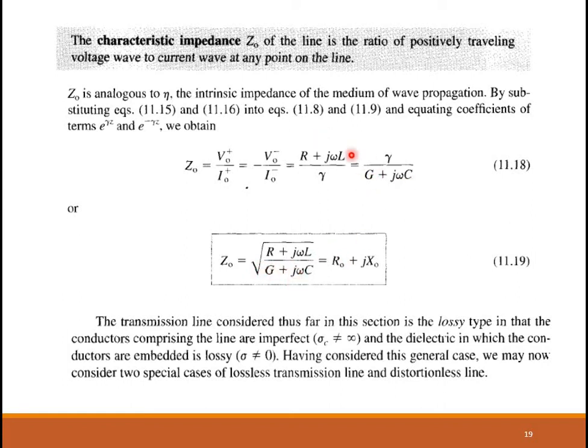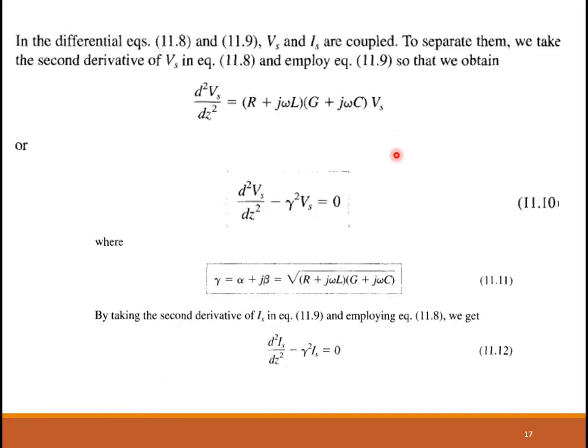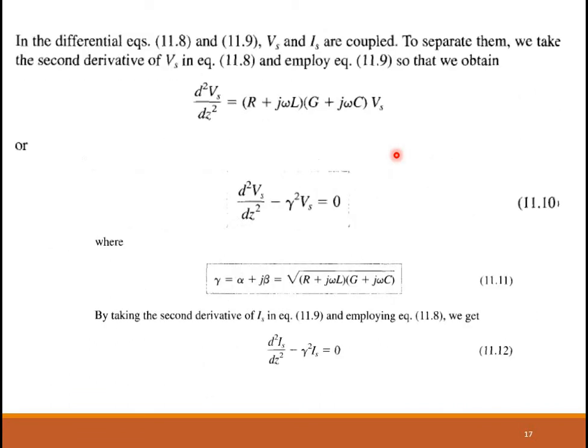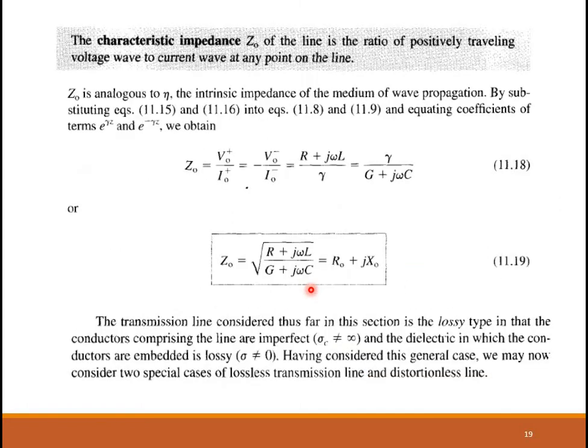See, how do you get this? You cross multiply here, and we already know what gamma is equal to. Gamma is equal to this expression here. See, this is gamma, and you have gamma square. So remove the square root, and when you substitute that, if you cross multiply and substitute for gamma, you will get this. So that means there is an R0, it has a resistance part, plus jX0, the reactance part.